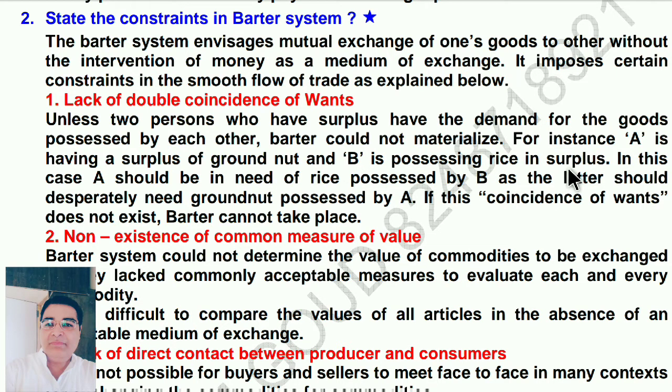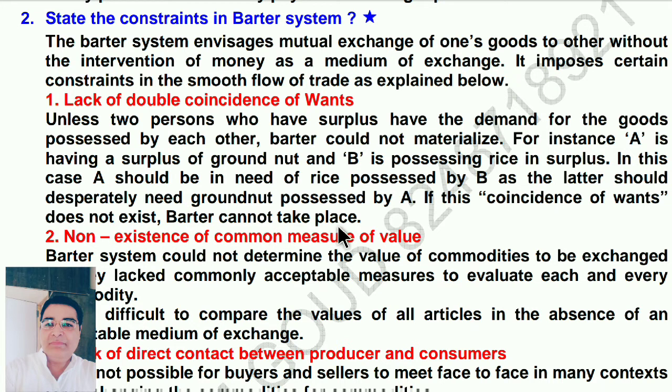In this case, A should be in need of rice possessed by B, as the latter should desperately need groundnut possessed by A.